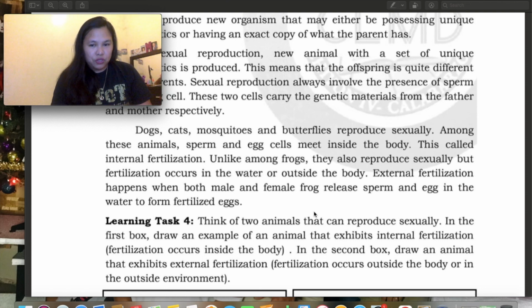So yun na po yung sinasabi ko kanina. External fertilization happens when both male and female frogs release sperm and egg cell in the water to form the fertilized eggs. So yan na po yung sinasabi ko.